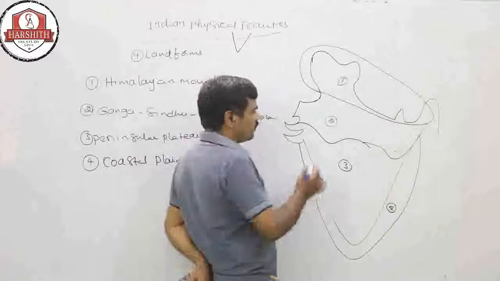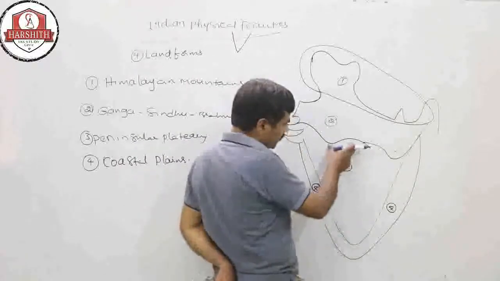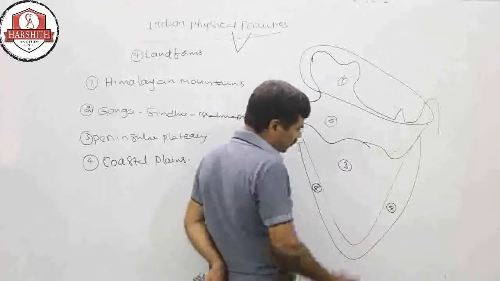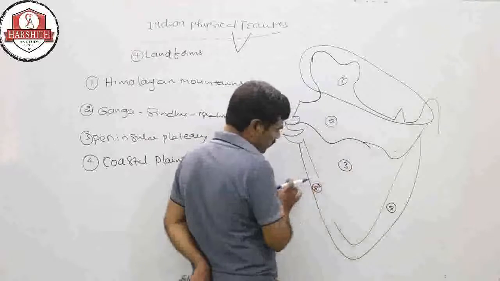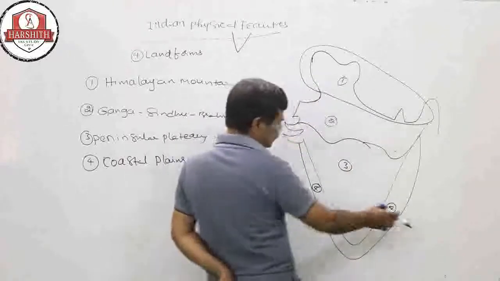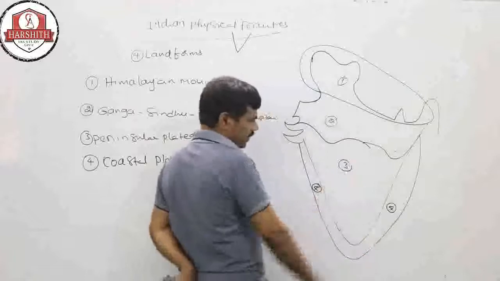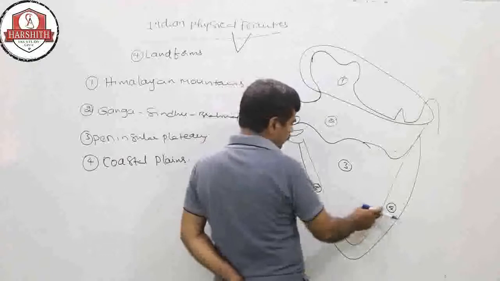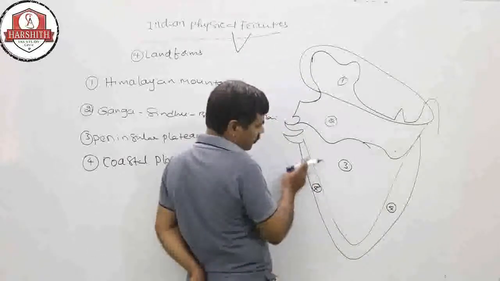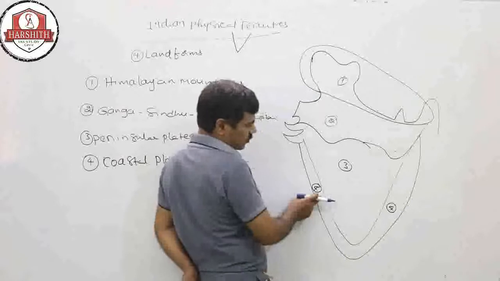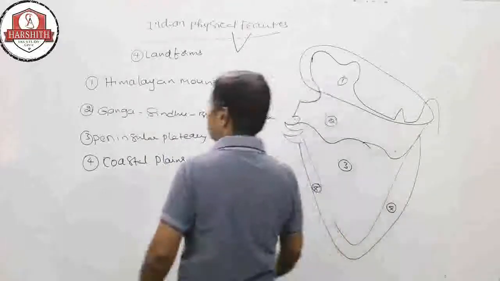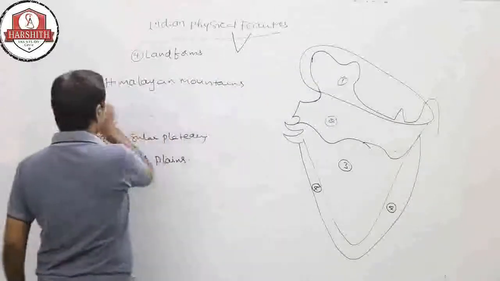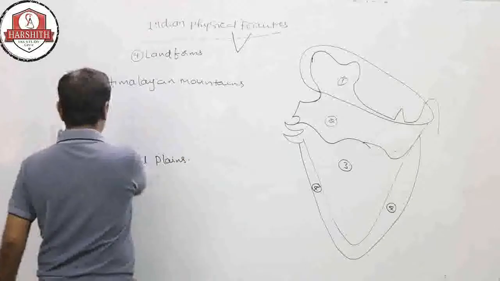Next, on the southern side of the Ganga, Sindhu, Brahmaputra plain is one of the important plateaus, the Peninsular plateau. Because it is surrounded by water on three sides, it is called a peninsula. Surrounding the peninsula, running parallel from north to south, this side is the west coastal plain and this side is the east coastal plain. Now, about the Himalayan mountains.